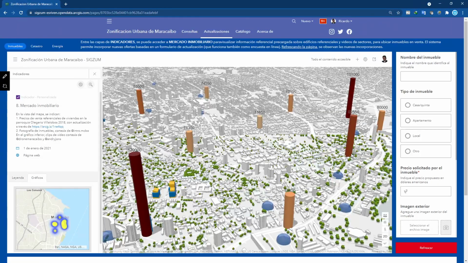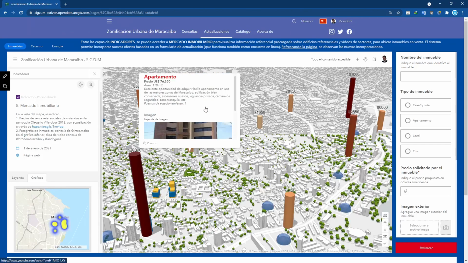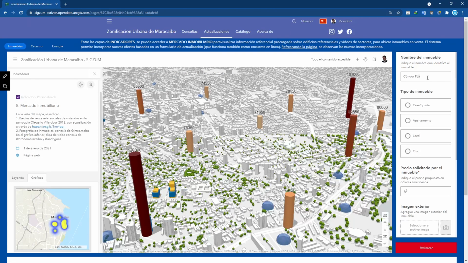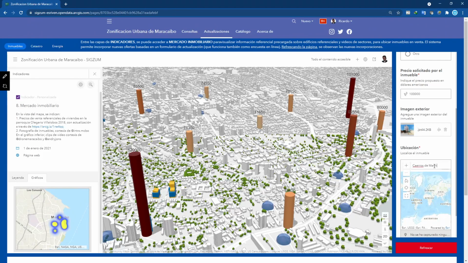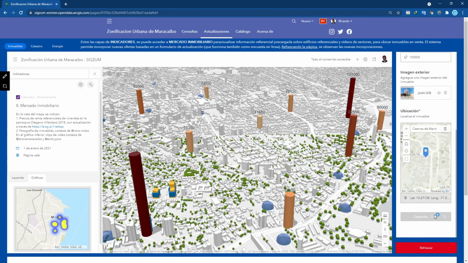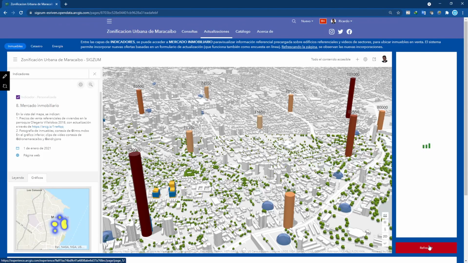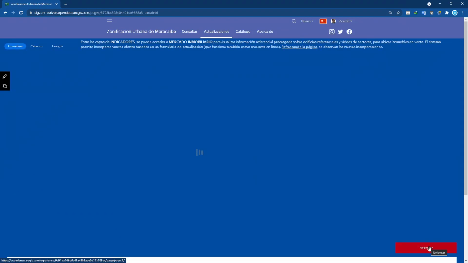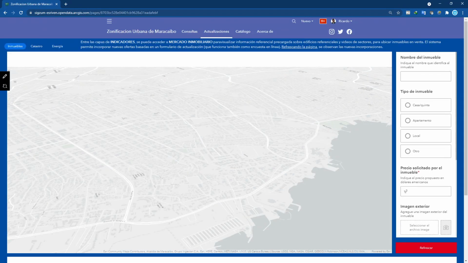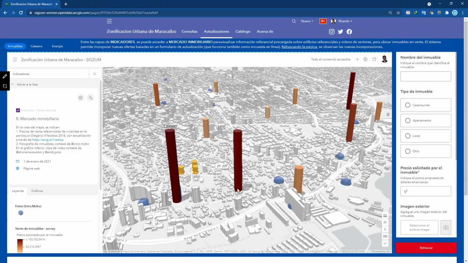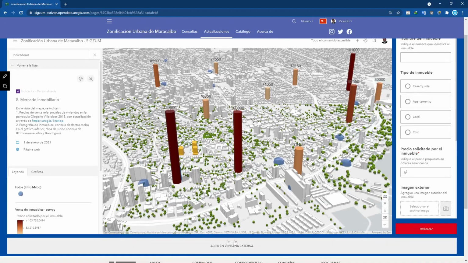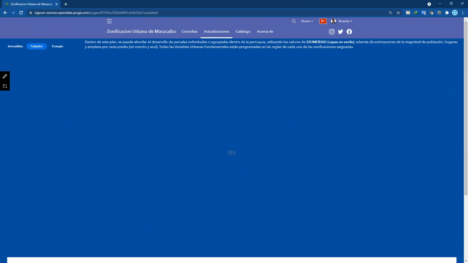However, the most interesting is the possibility of visualizing referential prices of offered estates. To see this, we can update the data of the offers through either this form or the Survey123 app on field. We complete the sale information and the location of the building within the map. Once the registration is validated, we update the real estate information platform. When we access the real estate market indicator again, we can see the newly registered offer. A button allows us to display this tool in a new browser tab.